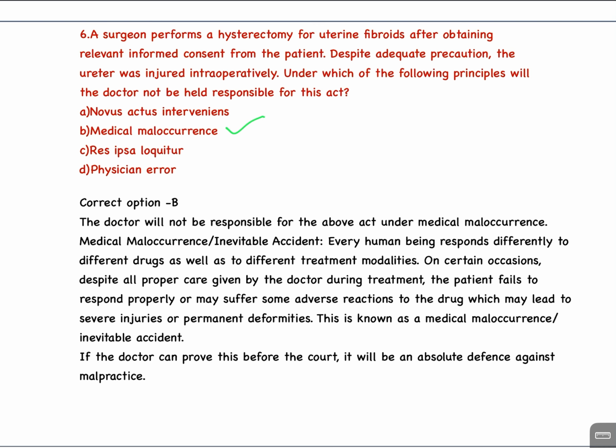Medical maloccurrence. The doctor will not be responsible for the above act under medical maloccurrence, or inevitable accident. Every human being responds differently to different drugs as well as to different treatment modalities. On certain occasions, despite all proper care given by the doctor during treatment, the patient fails to respond properly or may suffer some adverse reaction to the drug which may lead to severe injuries or permanent deformities. This is known as a medical maloccurrence or inevitable accident. If the doctor can prove this before the court, it will be an absolute defense against malpractice.